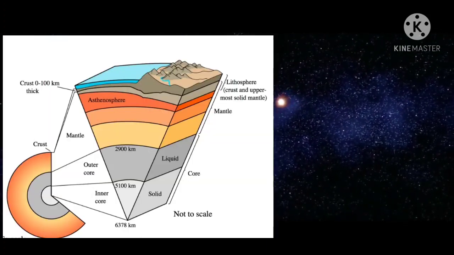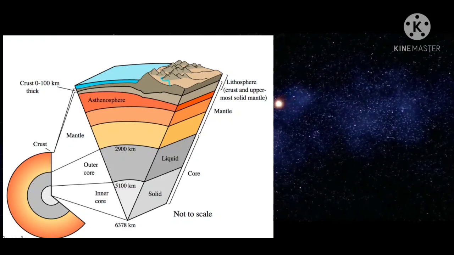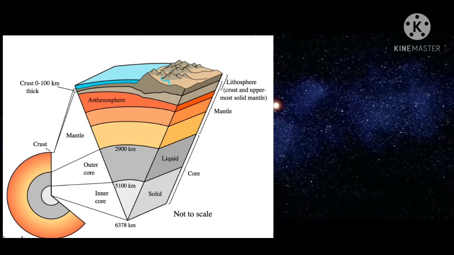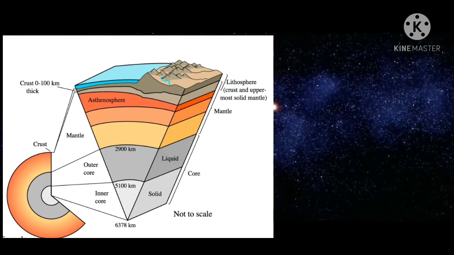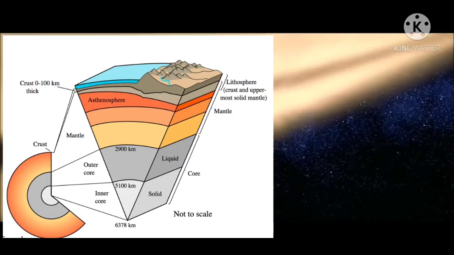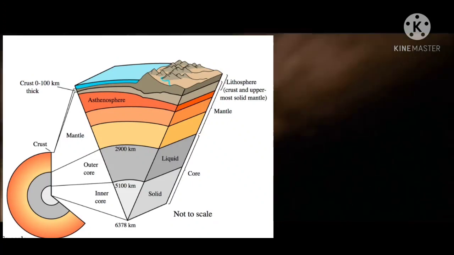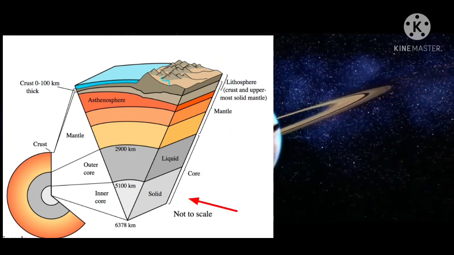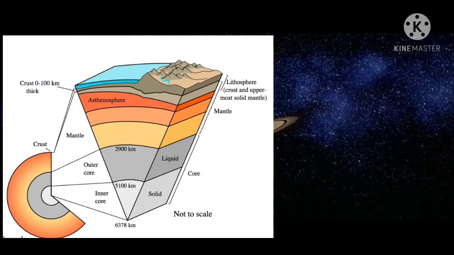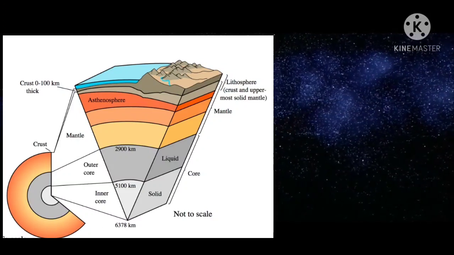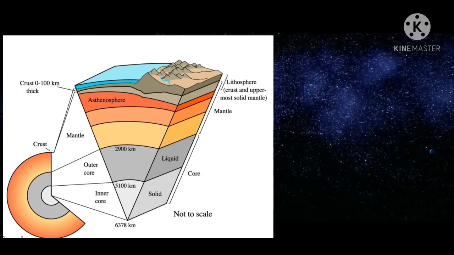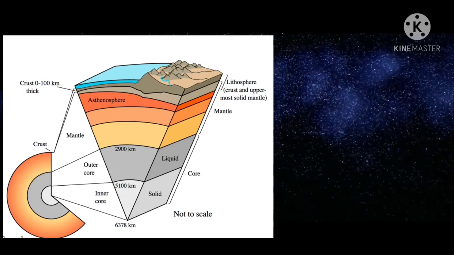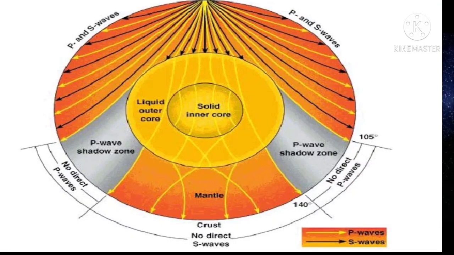In our previous video, we learned about Earth's structure, in which we discussed the internal structure of the Earth, where we have seen that the interior is divided into three divisions: the crust, mantle and the core. We learned that the velocity of earthquake waves like P waves, S waves and L waves changes on reaching all these layers. Some of these waves are diverted towards the surface, and some of these waves can penetrate through these layers.